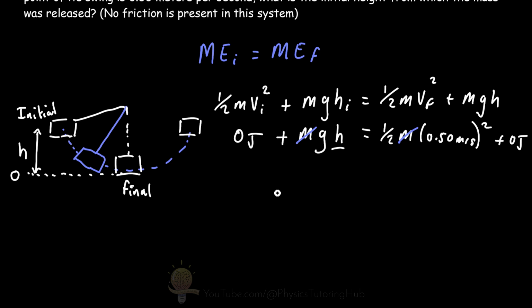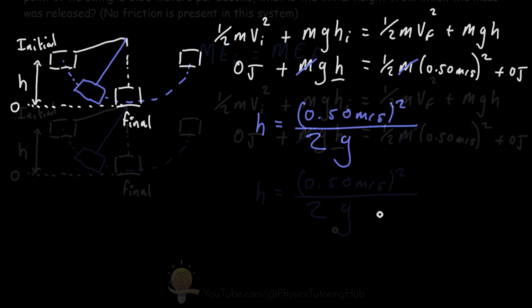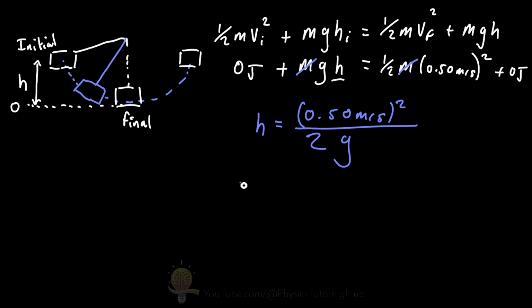So this means that our final equation, the height, is equal to the velocity squared, 0.50 meters per second, all squared, divided by 2, divided by acceleration due to gravity. So if you plug this into a calculator, we get a value of 0.013 meters to 2 significant figures.